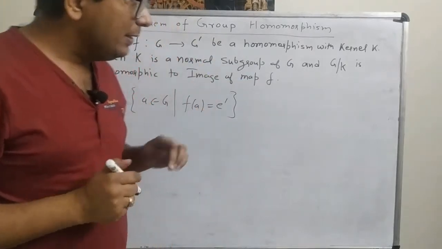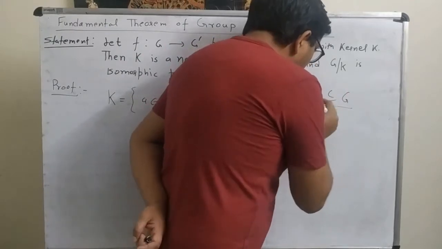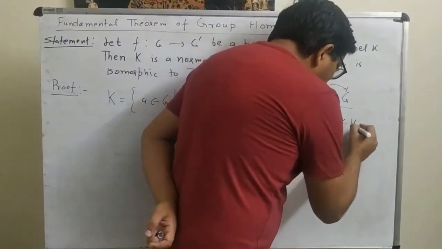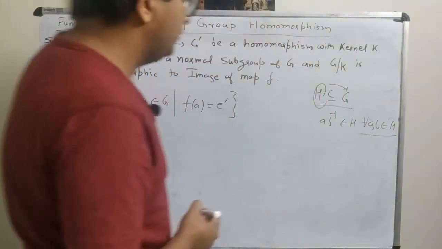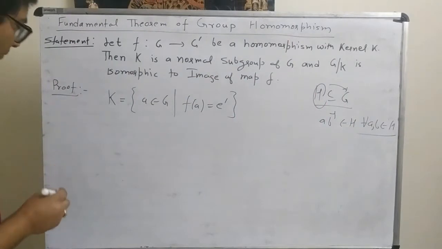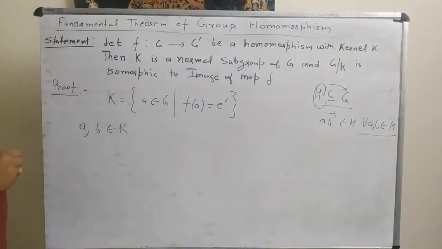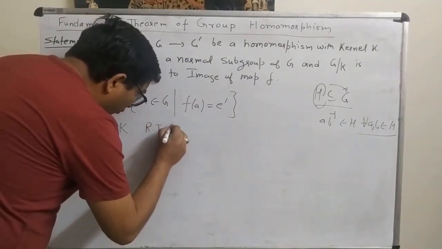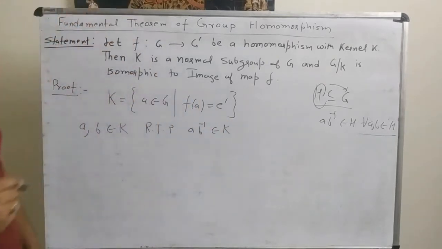And we know that if H is a subset of G, then H is a subgroup of G if ab inverse belongs to H for all a, b belonging to H. So let us do the same thing. Now let us take a, b belonging to K. What is required to prove? Required to prove is that ab inverse belongs to K.